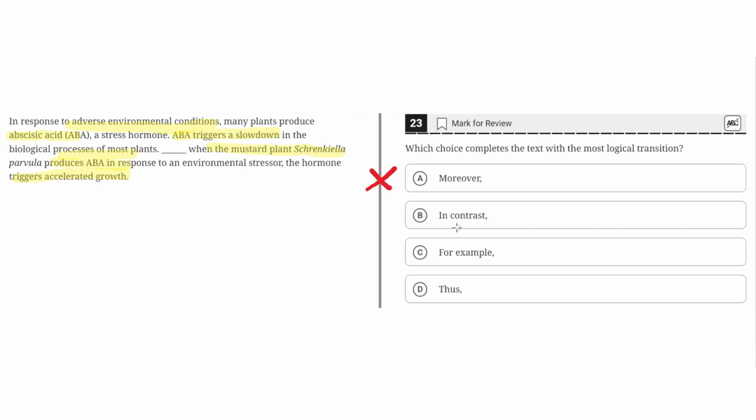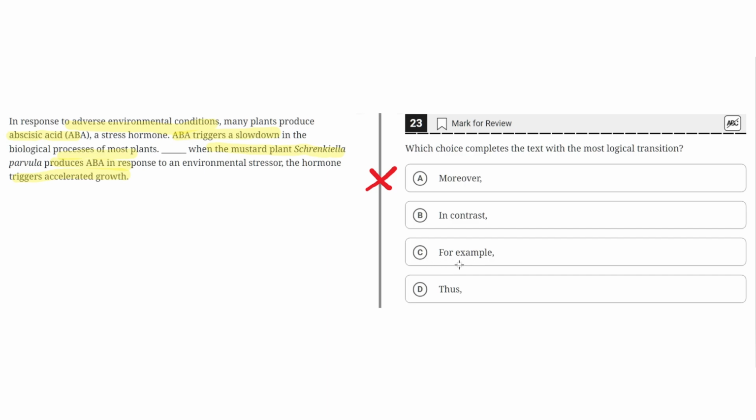B, in contrast. This seems to be the correct answer because this correctly highlights the difference or the contrast between the two sentences, where the second sentence highlights how ABA typically results in a slowdown in the biological processes of most plants. The third sentence highlights that in the mustard plant, ABA instead causes accelerated growth. So in contrast emphasizes the difference between the mustard plant and other plants. So B seems to be the correct answer.